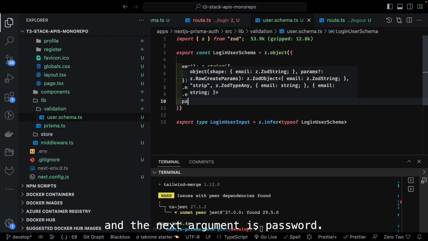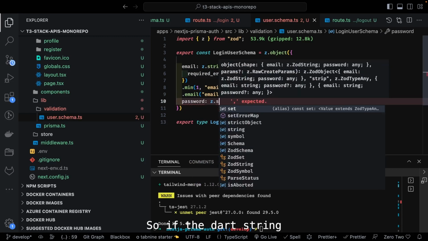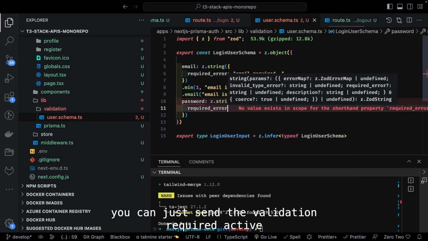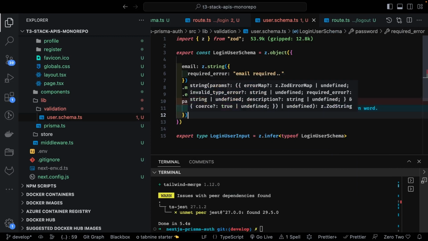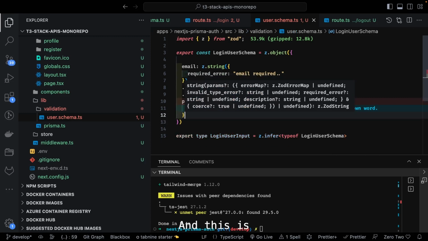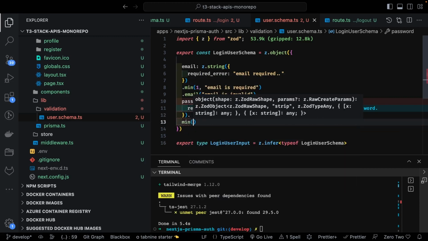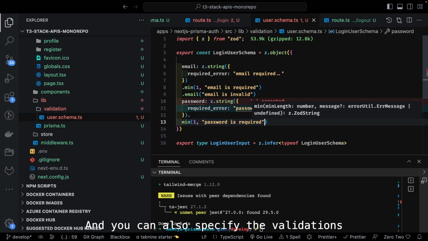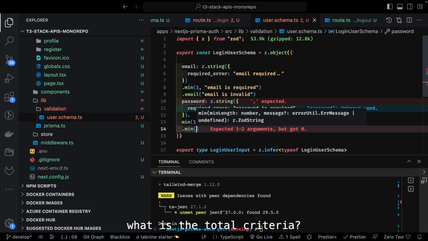and then the next argument is password. For password also we can have validation. So it is z.string, and inside string you can set the validations, required_error, password is required. We can add on top of that min, password is required, and you can also specify the validations like what is the total criteria.